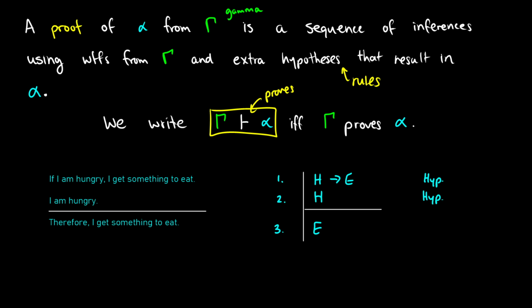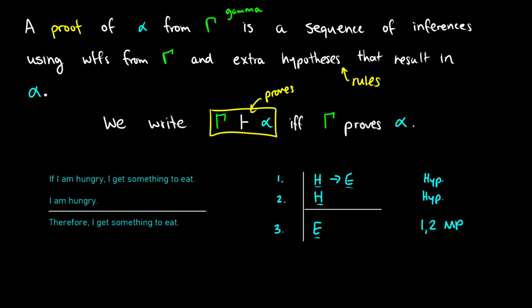Now we can represent this logically. So 1, if I'm hungry, I get something to eat, so this is H arrow E. I am hungry, H. Therefore I get something to eat, so therefore E. What we do is we set up our hypotheses and we use rules on certain lines and we justify them to get to our conclusion. So this is a simple application of something called Modus Ponens, MP, which we can use in order to get E. In this video, we're going to learn 5 rules and do a couple of proofs with those. In each video we will introduce new rules and the proofs will get more complicated.